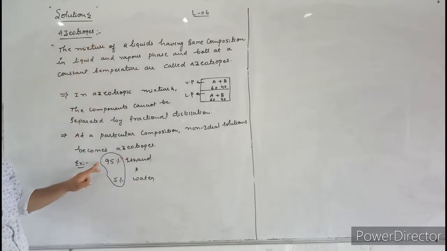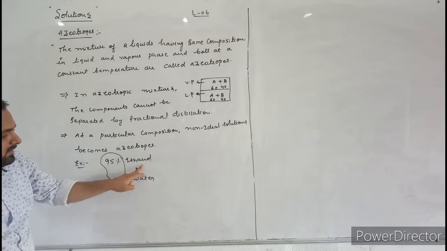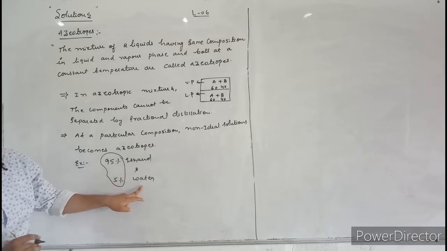Other than this composition, the mixture of ethanol and water is not an azeotropic mixture. Only at 95% ethanol and 5% water does the mixture of ethanol and water become an azeotropic mixture. For example, at 85% ethanol and 15% water, the mixture is not an azeotropic mixture.